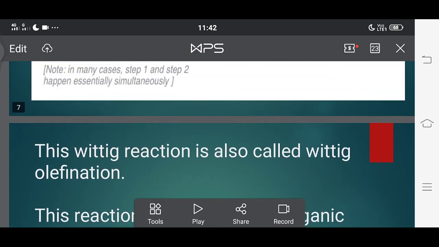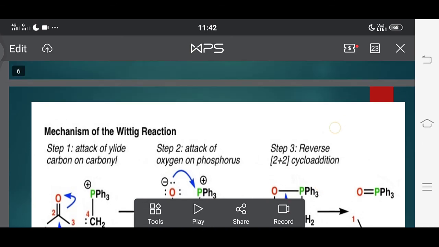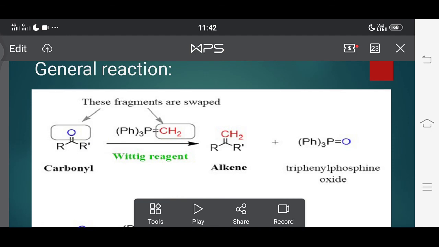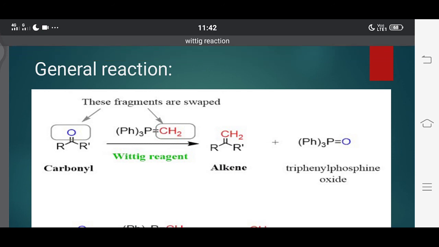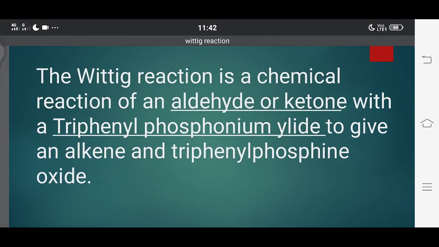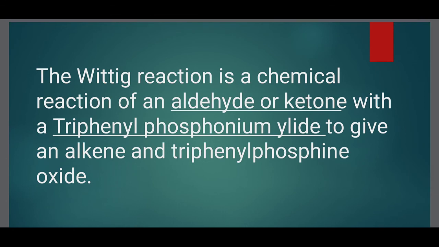This is the overall brief explanation about the Wittig reaction. Okay? I think all of you understood it well. The common reaction of the Wittig reaction is here: aldehydes or ketones react with triphenyl phosphonium ylide to form an alkene and triphenyl phosphine oxide. Once again, see the definition. The Wittig reaction is a chemical reaction of an aldehyde or ketone with a triphenyl phosphonium ylide to give an alkene and triphenyl phosphine oxide. This is called the Wittig reaction. Okay, thank you friends.